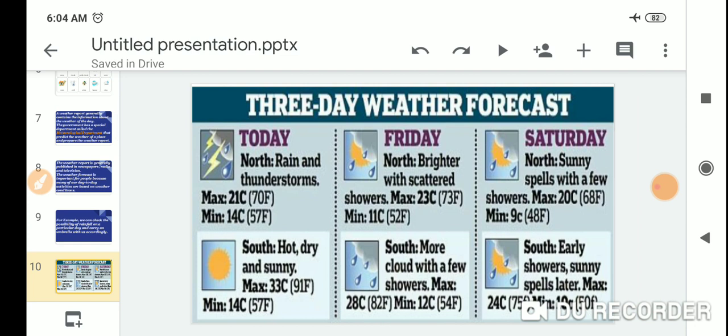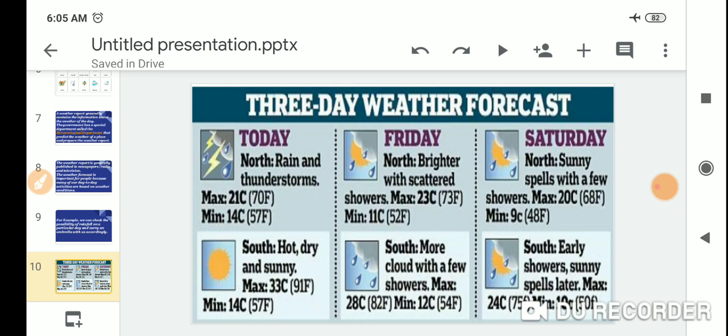Three-day weather forecast: thunderstorm in the north, maximum 21 degrees Celsius and 70 Fahrenheit, minimum 14 degrees Celsius and 57 Fahrenheit. Friday, north brighter, maximum 23 degrees Celsius and 73 Fahrenheit, minimum 11 degrees Celsius and 52 Fahrenheit.